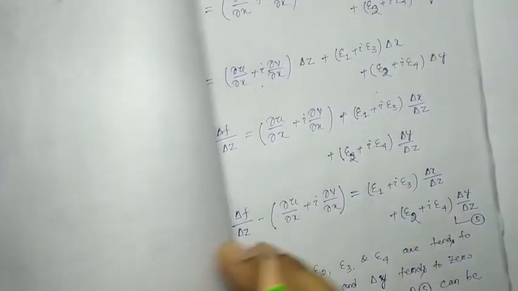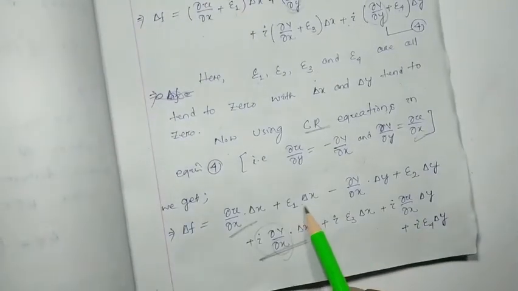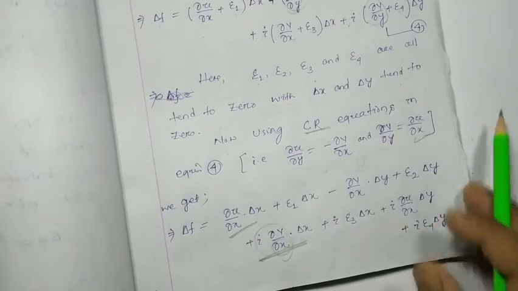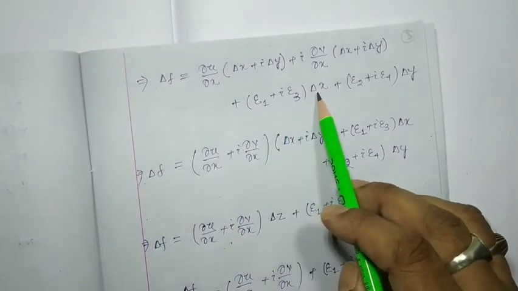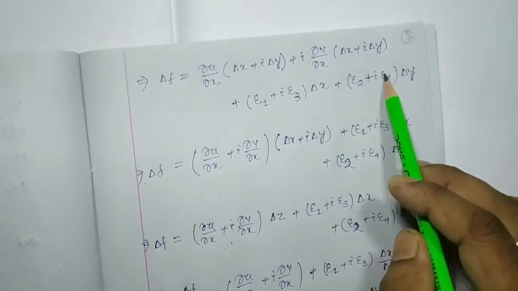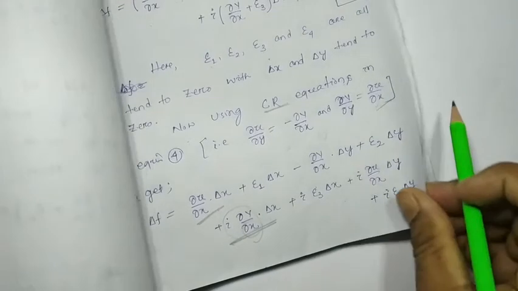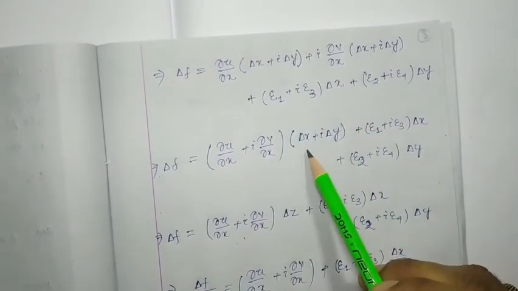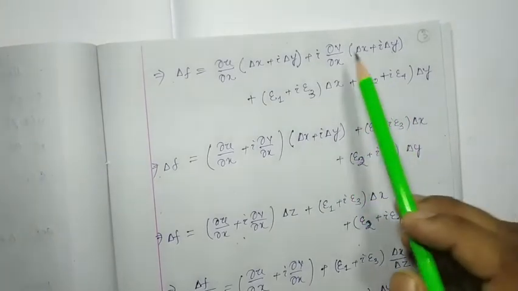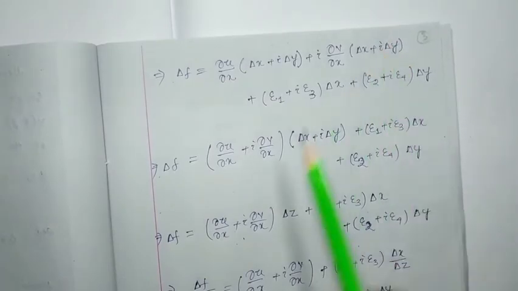So next we have to take common ∂x. Here you can find ∂x ε1 and i ε3 ∂x. So by taking common ∂x, we get (ε1 + iε3)∂x plus (ε2 + iε4)∂y. Here we can find ε2 ∂y, i ε4 ∂y. Okay, next you can see that ∂x + i∂y is common in both the terms.